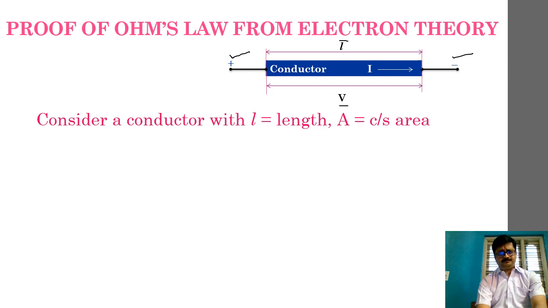And since this conductor is connected to a source of current, obviously there is a current, and this current that is flowing through the conductor has been shown as capital I. Fine. And its direction has been shown by that white arrow. So just follow that particular direction. That means current is flowing from positive end to negative end, and this is according to the same conventional current direction that we had discussed in my second session. Fine. So I hope this part is clear.